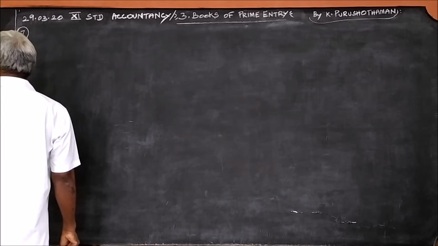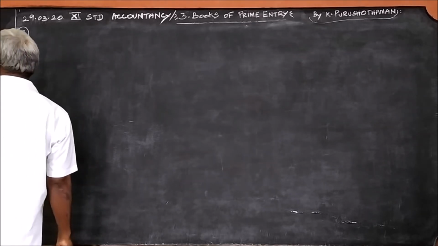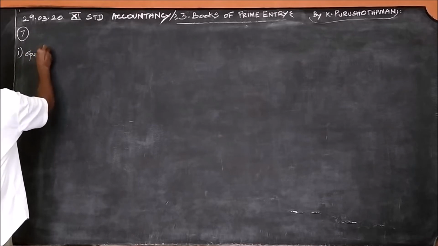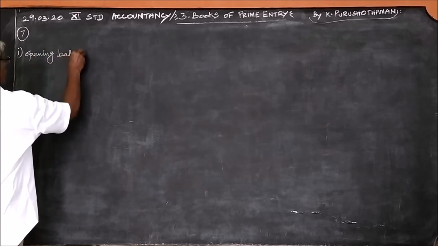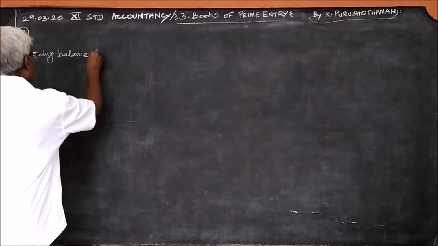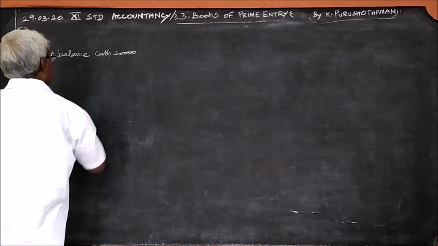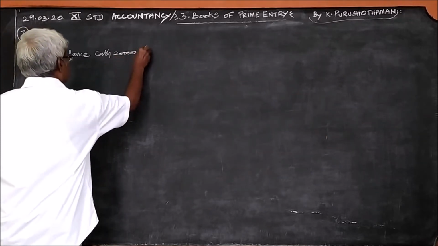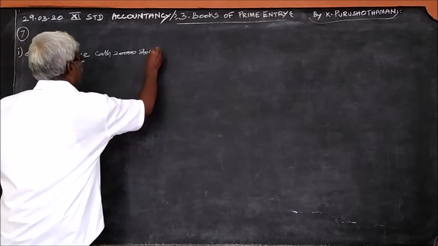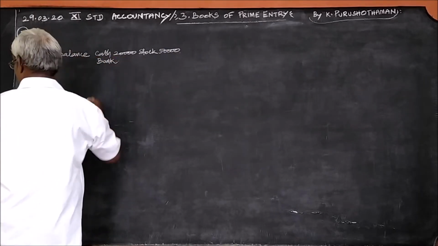Opening balance on 1st January 2018: cash 20,000, stock 50,000, bank 80,000.